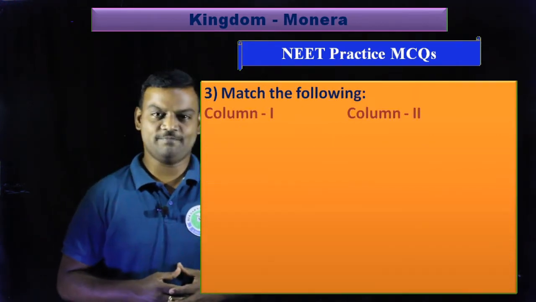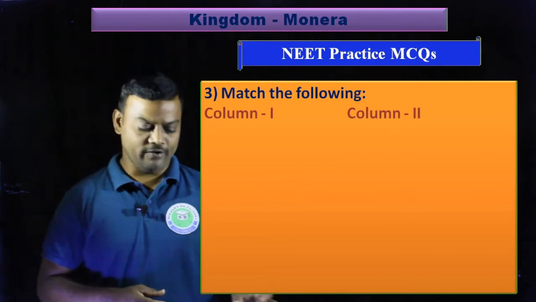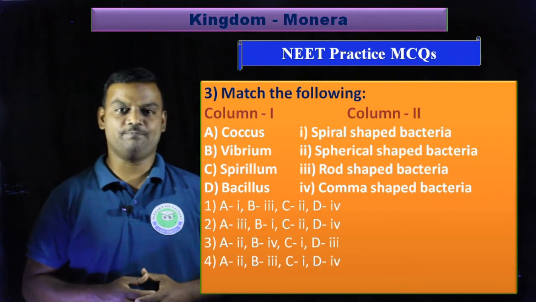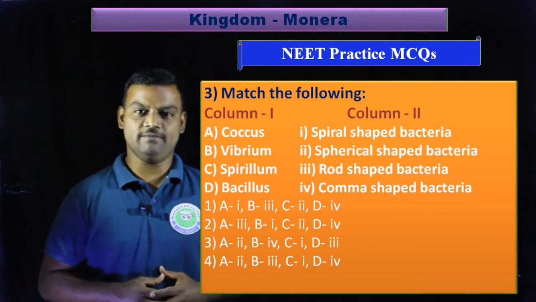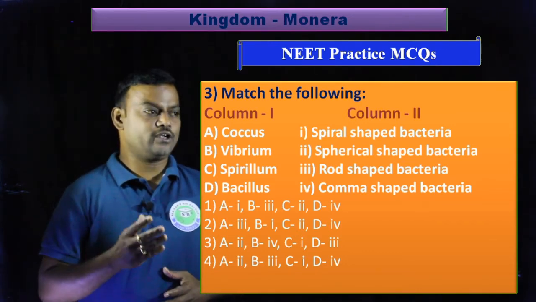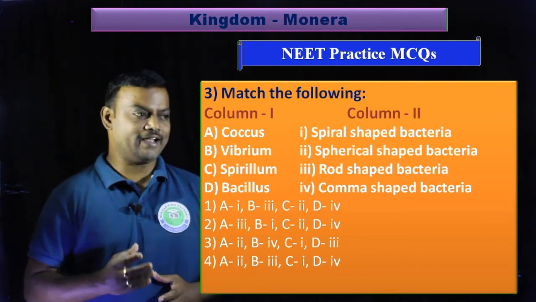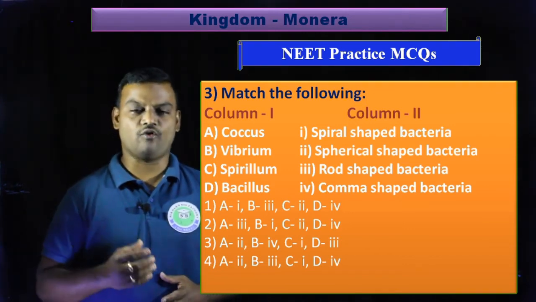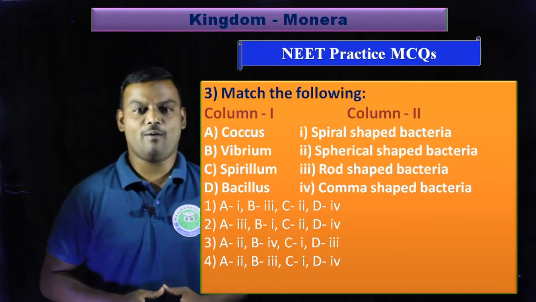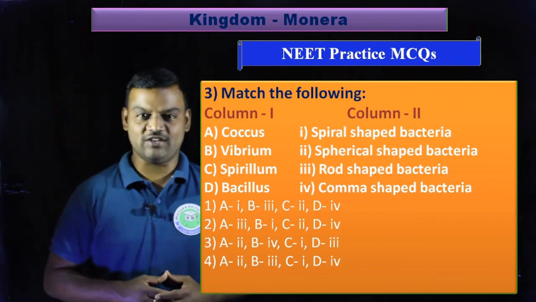The third question is match the following. In this, column 1 and column 2 are given. In column 1: A, Coccus, B, Vibrio, C, Spirillum, D, Bacillus. In column 2: 1, spiral shaped bacteria, 2, spherical shaped bacteria, 3, rod shaped bacteria, and 4, comma shaped bacteria. In this we have to identify the correct matching.